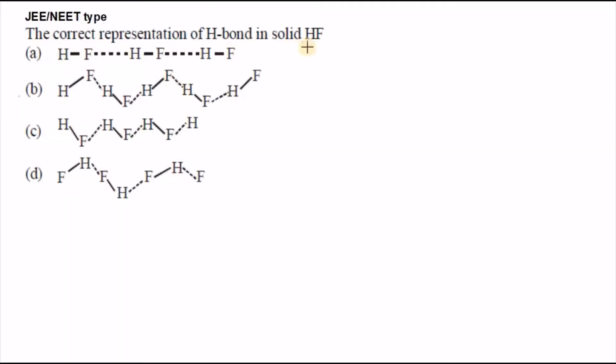The correct representation of hydrogen bonding in solid HF is. So in solid HF, the representation will be hydrogen to fluorine, fluorine to hydrogen. It will be longer, and more hydrogen bonds are present in this. Here we have 4 in the second option. That is the right answer.